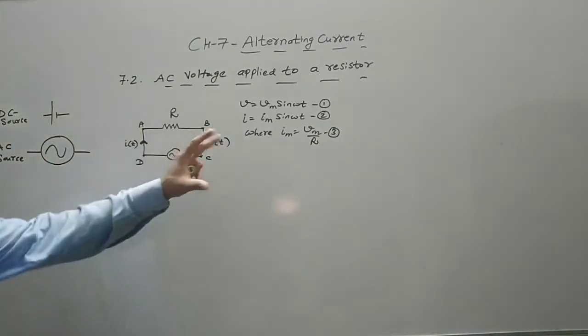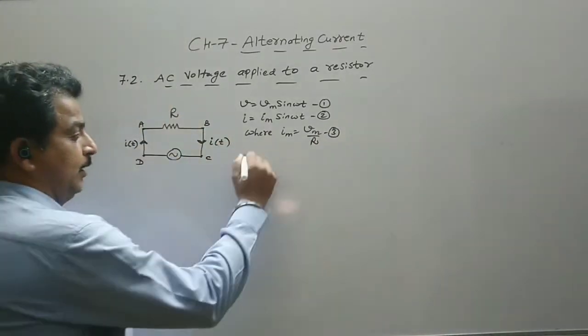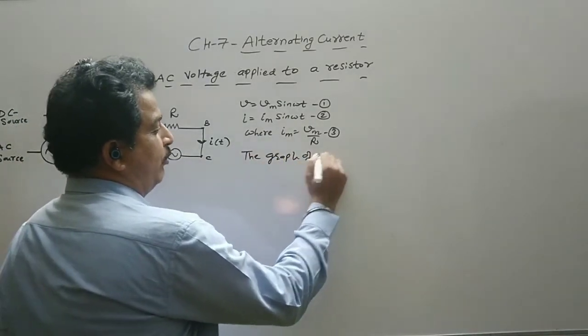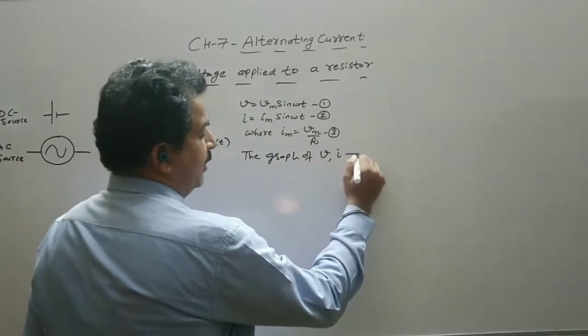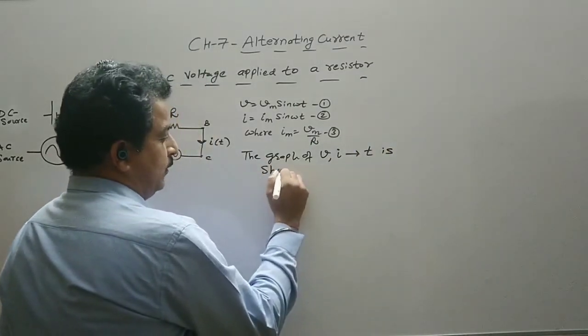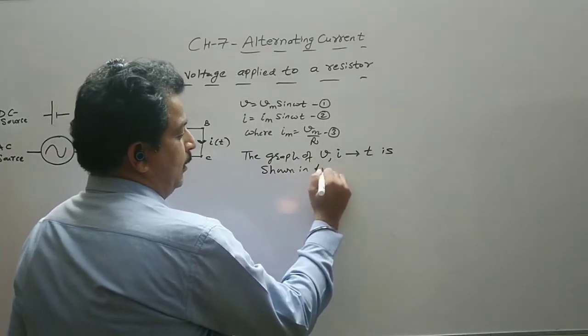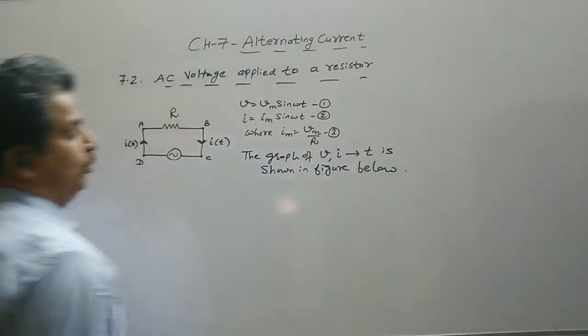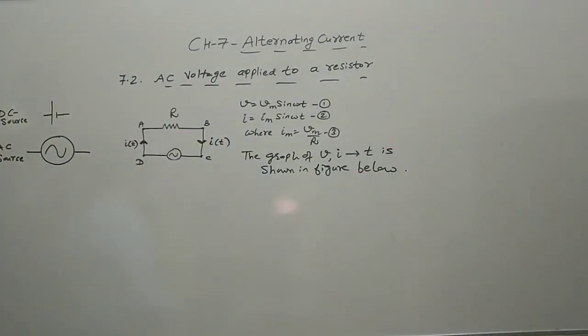Now we plot the variation of V and I. So the graph of V and I versus time is shown in the figure below.